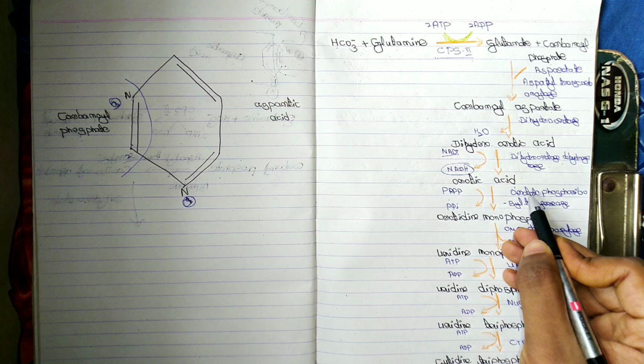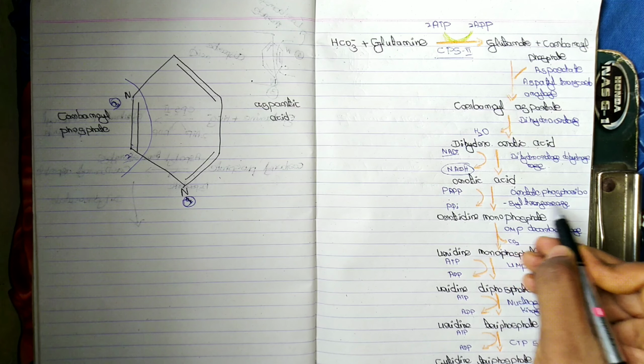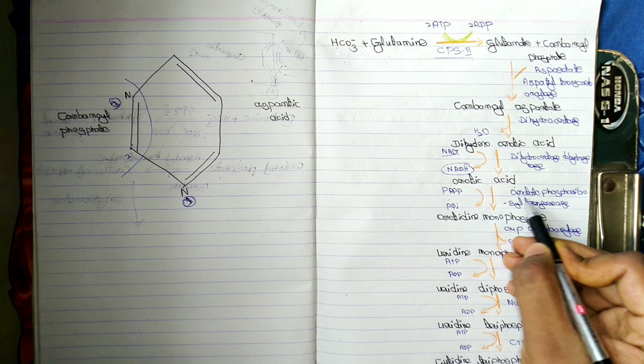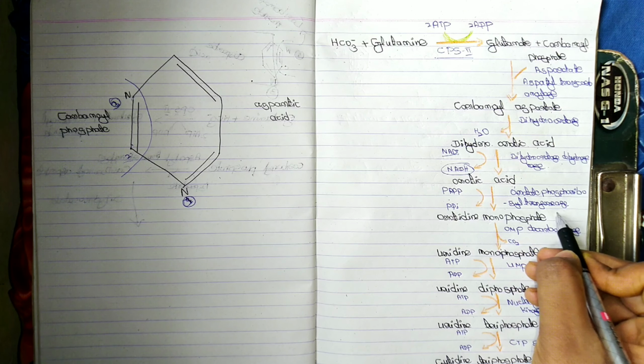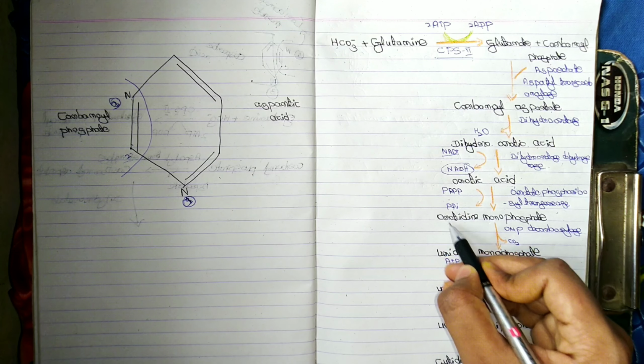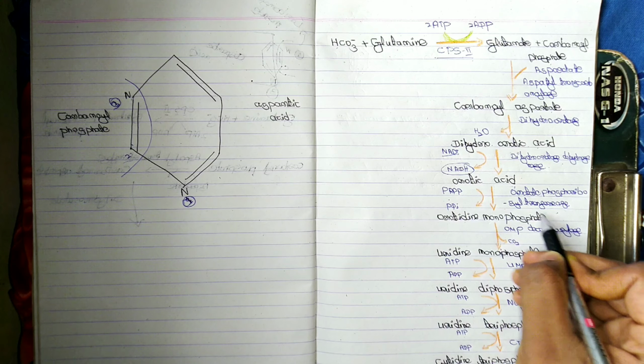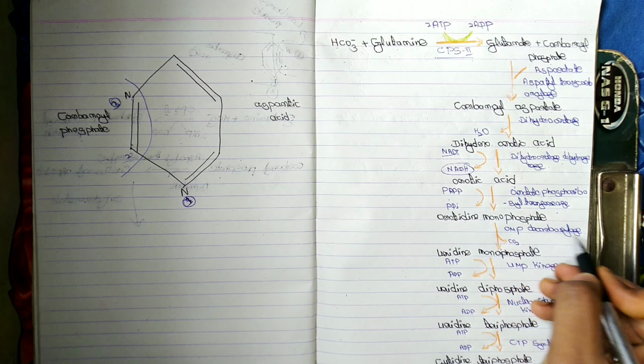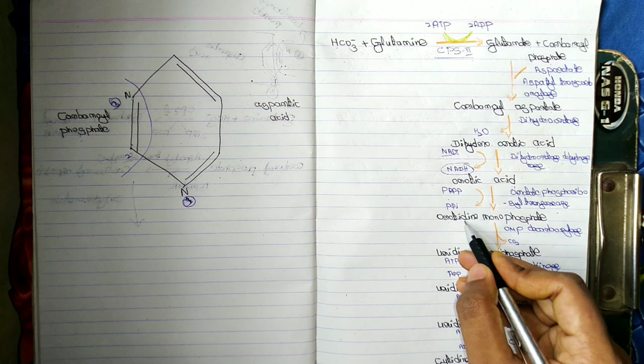And in the presence of orotate phosphoribosyltransferase, leads to the formation of orotidine monophosphate from orotic acid, and decarboxylase, removal of CO2, leads to the